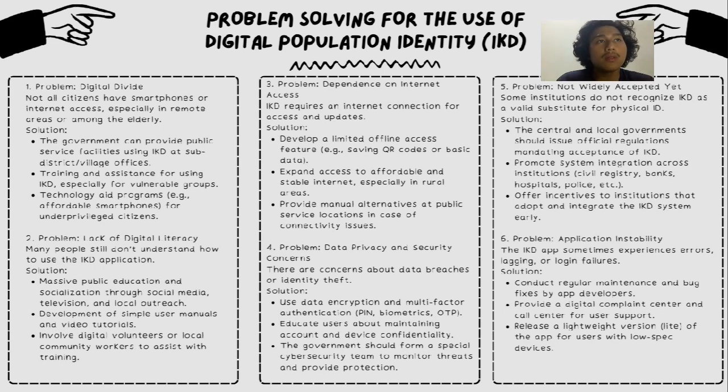3. Problem: dependence on internet access. IKD requires internet connection for access and update. Solution: develop limited offline access features, e.g., saving QR codes or basic data. Expand access to affordable and stable internet, especially in rural areas. Provide manual alternative at public service locations in case of connectivity issues.